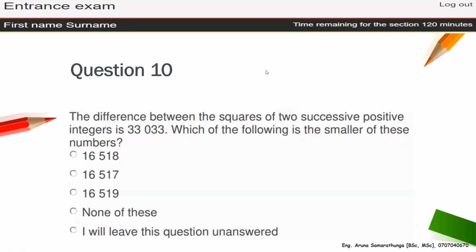Okay, this is the last question. After this one, I will go to that. The difference between squares. Square, you know what a square is. Let me take my pen out. Square means this kind of thing. The difference between squares of two successive positive integers. Positive integers mean these things: 1, 2, 3, 4, like that.